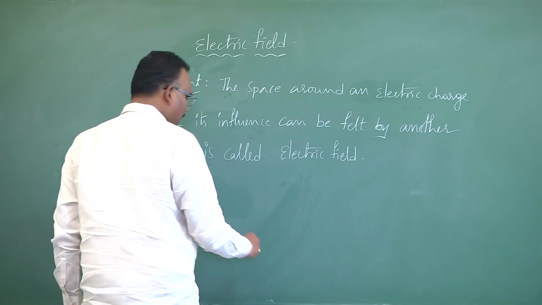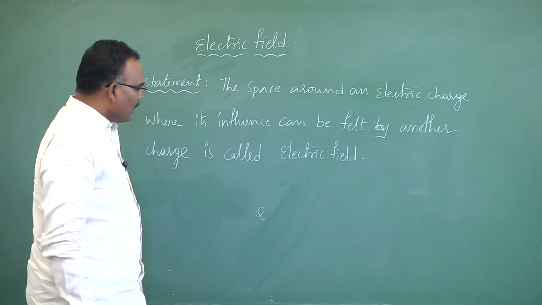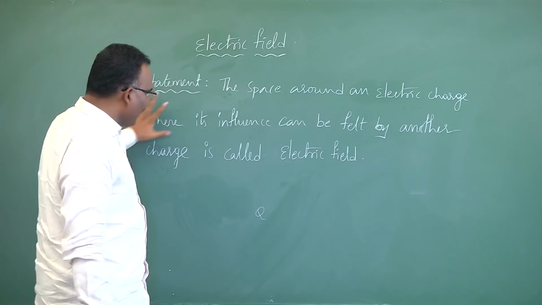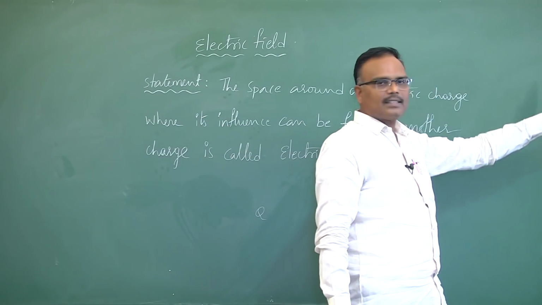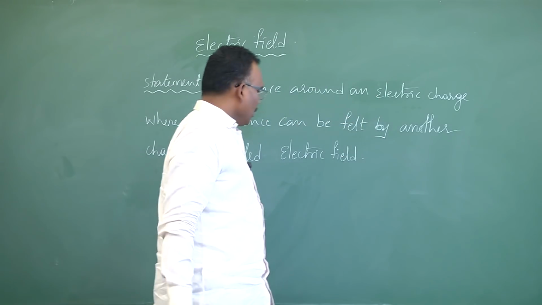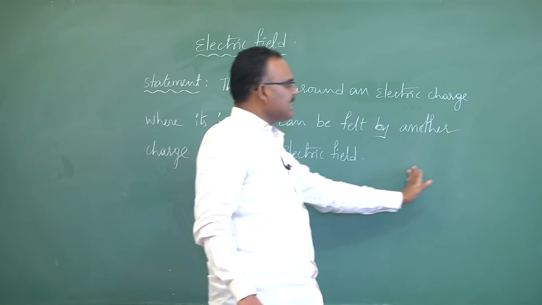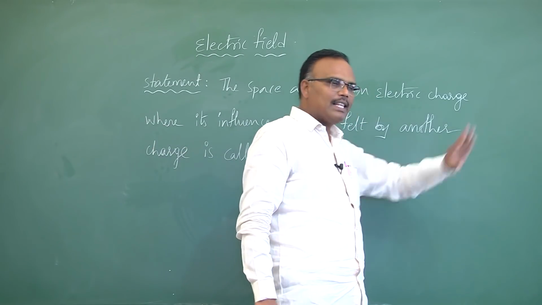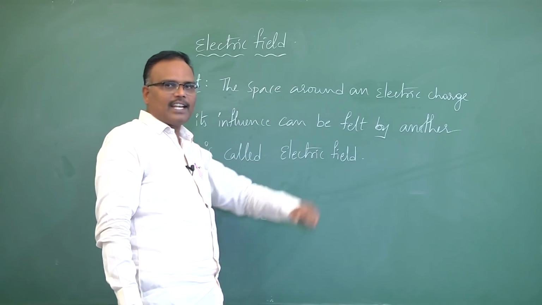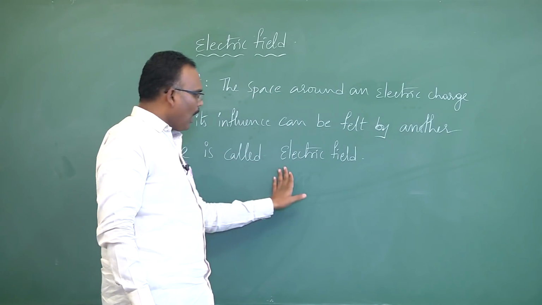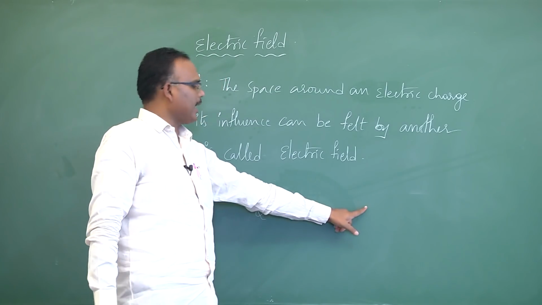For example, if I take a point charge here, this charge develops an electric field around it up to a certain distance. Usually, compared to the size of the charge, the distance is large, so we'll say this charge can produce an electric field up to infinity. I want to study the electric field due to this particular charge at this point.